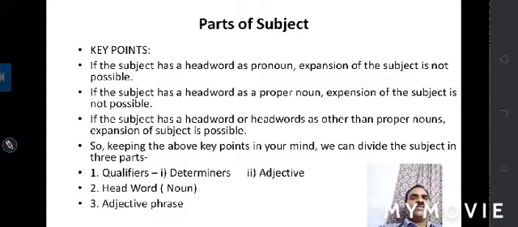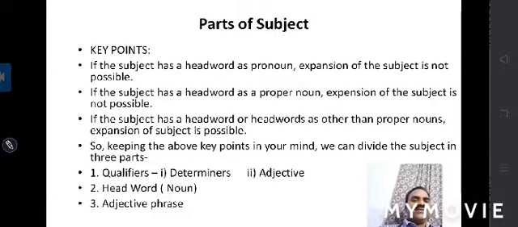Now, keeping the above key points in mind, you can divide the subject into three parts. First one is the qualifiers, second one is the head word, and the third part is the adjective phrase. Qualifiers can also be divided into two parts, determiners and adjectives. And the head word is always a noun, sometimes a pronoun comes.